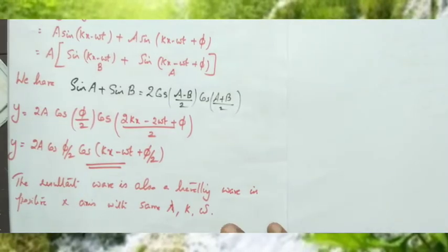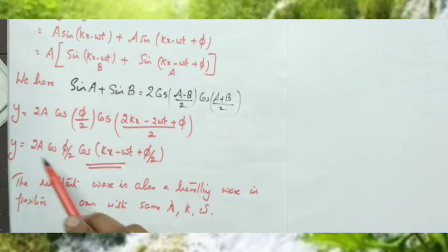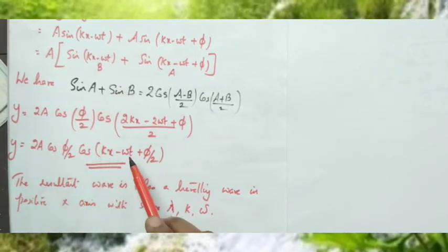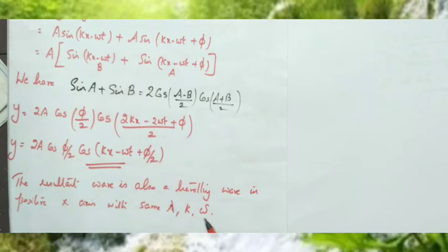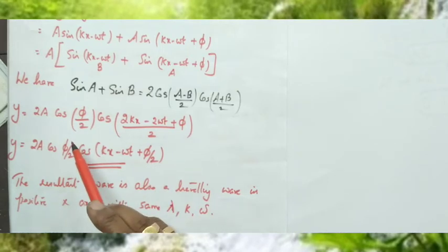Thus, when two waves superimpose, the resultant wave is y equal to 2a cos(phi/2) cos(kx minus omega t plus phi/2). So what is the amplitude?